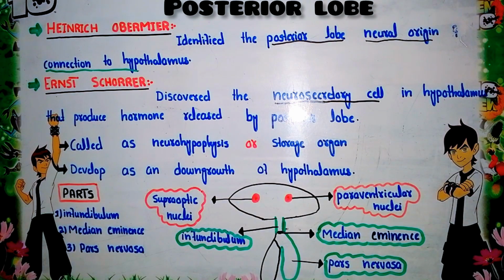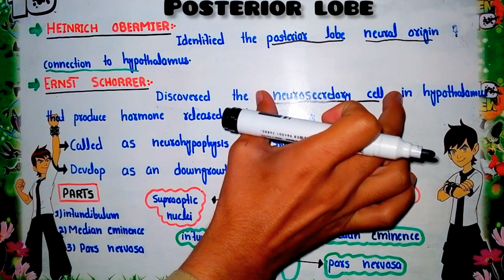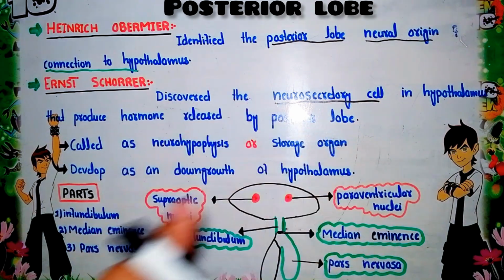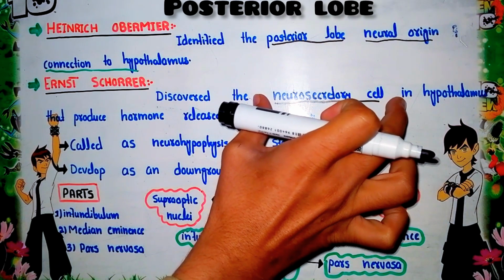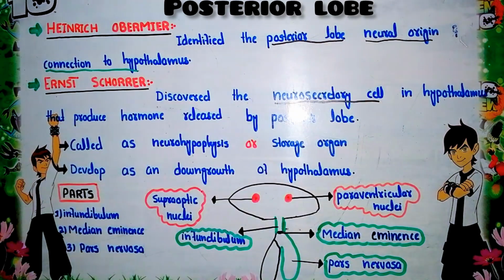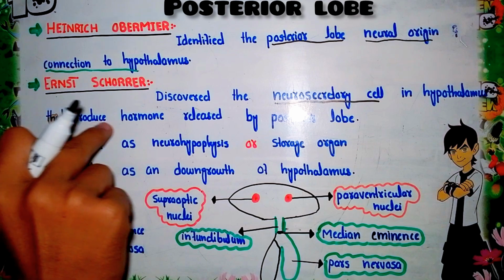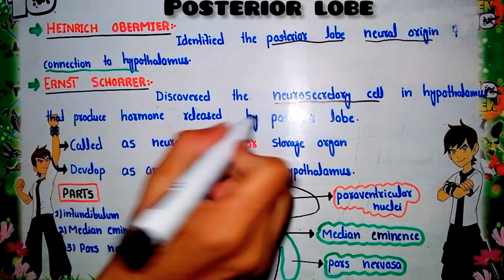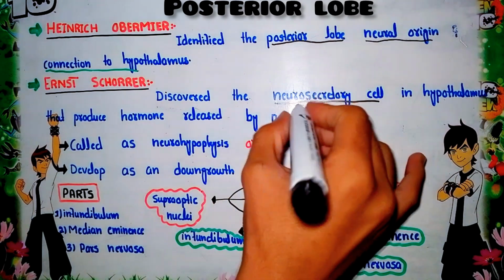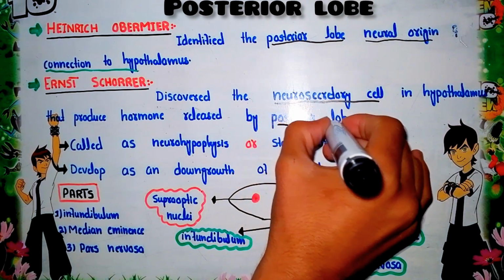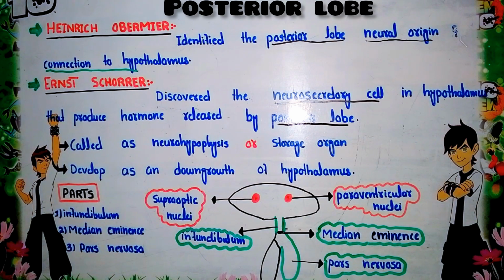These neurosecretory cells produce the hormones ADH and oxytocin. They produce these hormones, and the hormones come through a specialized tract to the posterior lobe of the pituitary gland. So this is the short history of the posterior lobe of the pituitary gland.